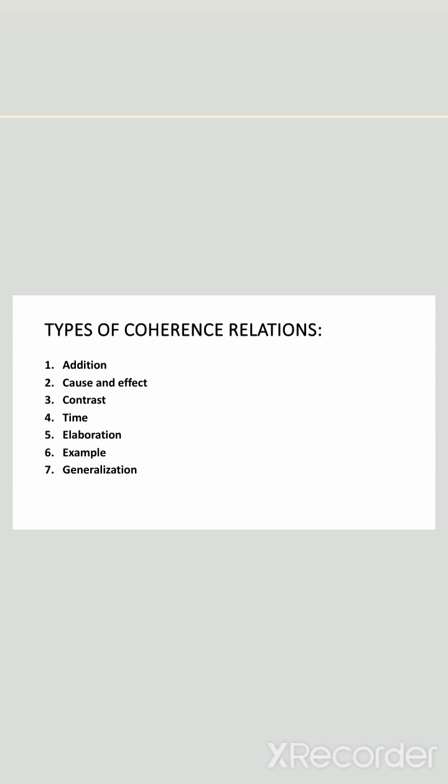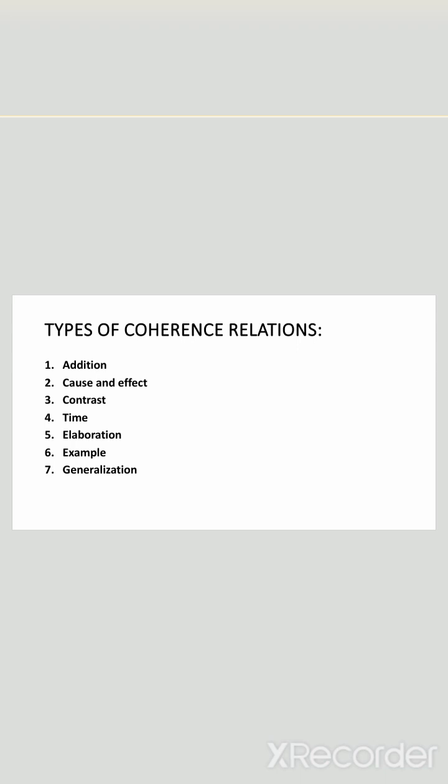Let's take an example. I didn't study for the exam, therefore I didn't do well. In this sentence, I didn't study for the exam is the cause and I didn't do well is the effect. The word therefore indicates that the effect, not doing well, is a direct result of the cause, not studying.